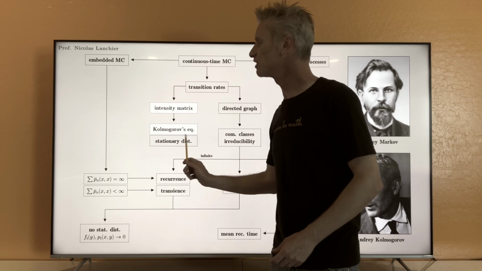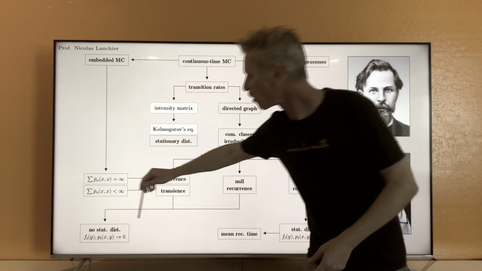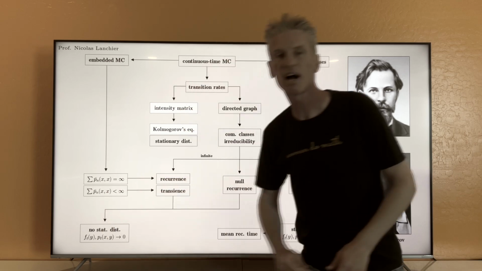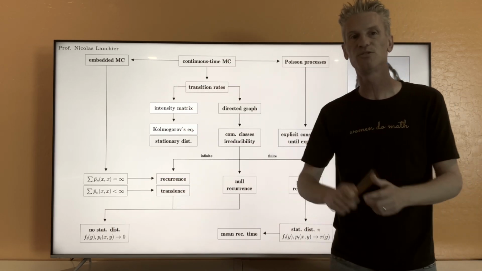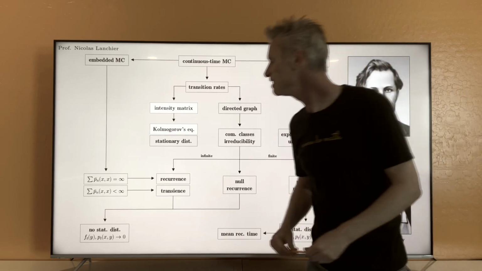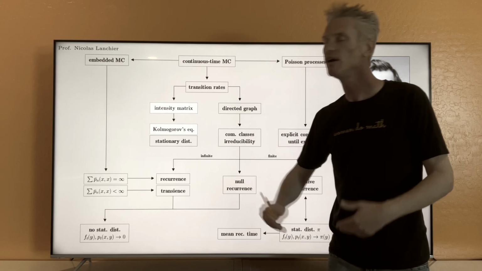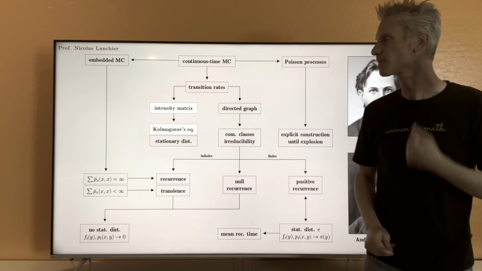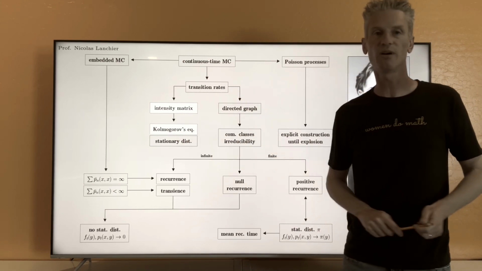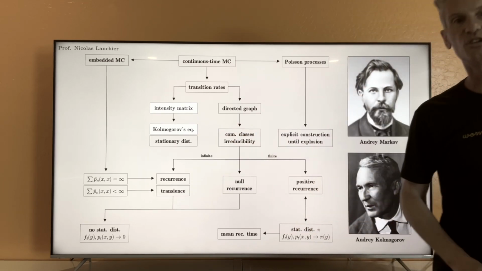Those equations are ordinary differential equations for those quantities, P_t(x,y), the probability of going from state x to state y in t units of time. So these are ODEs for those quantities that also involve the transition rate or the intensity matrix. All right, so once we have those equations, we'll be able to study the stationary distribution.